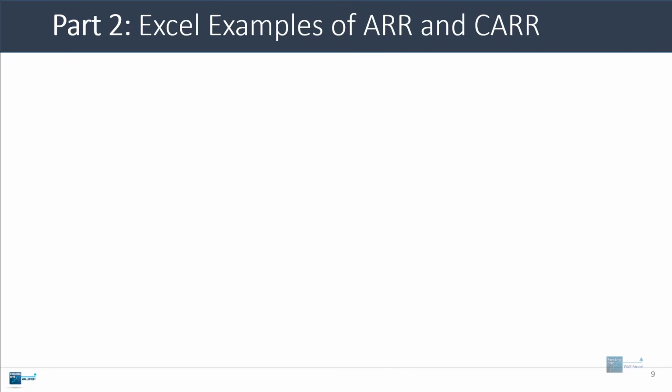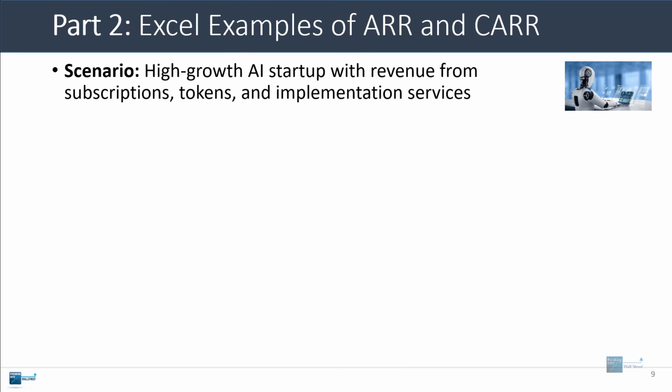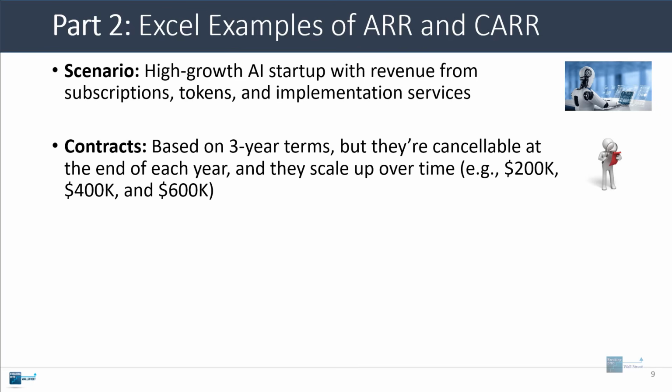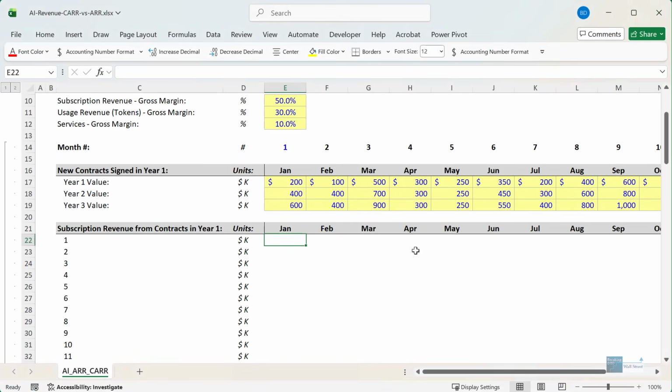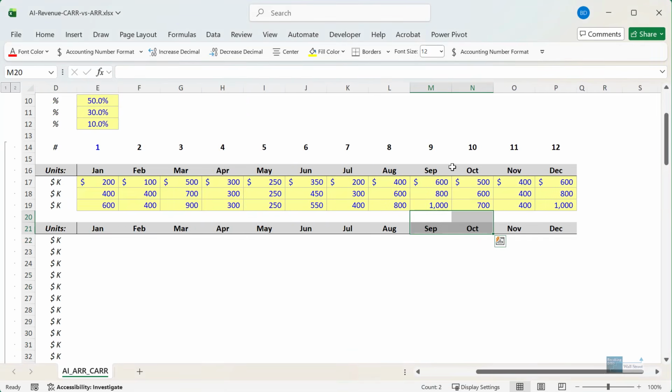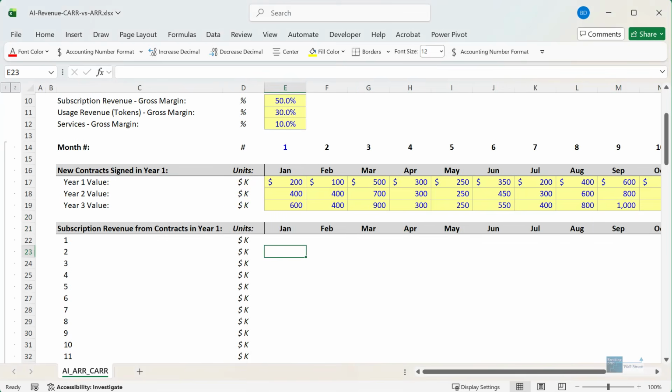So the basic scenario here is that we have a high growth AI startup with revenue from subscriptions, tokens, and implementation services. Now, the contracts here are for 3 years, but they're cancelable at the end of each year. So they're not really 3-year contracts. They're really 3-year agreements that are based on 1-year contracts with cancel options in between, and they tend to scale up over time. 200,000 to 400,000 to 600,000 per year, or 100 to 400,000, or maybe something like 600,000 to 800,000 to 1 million. Something like that is the normal pattern here.